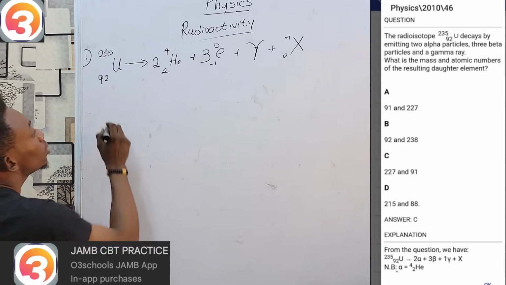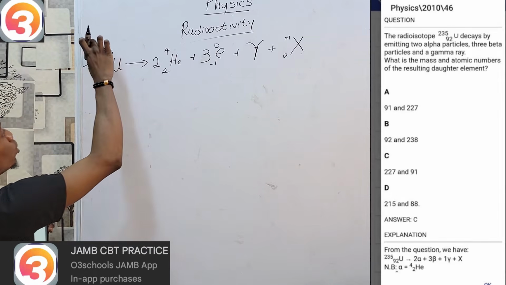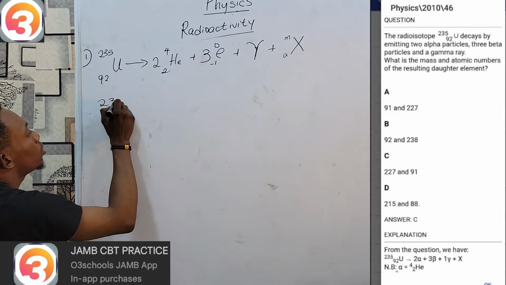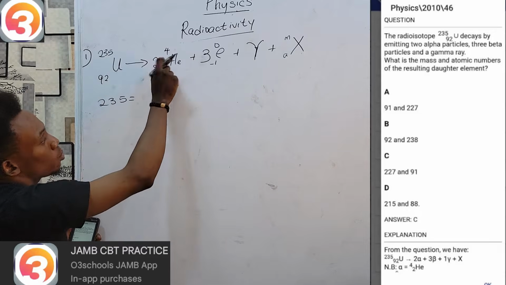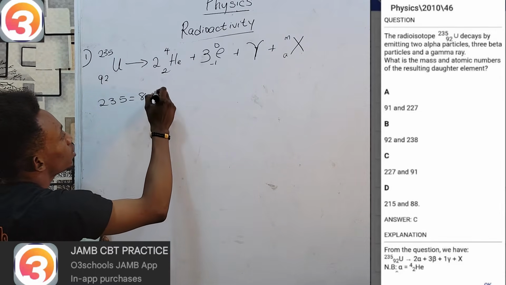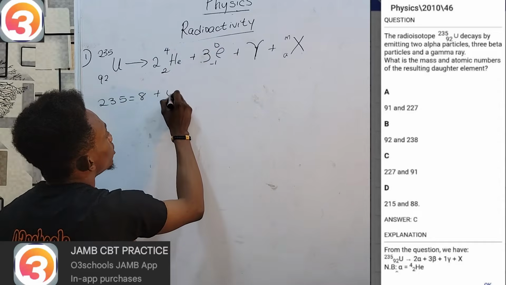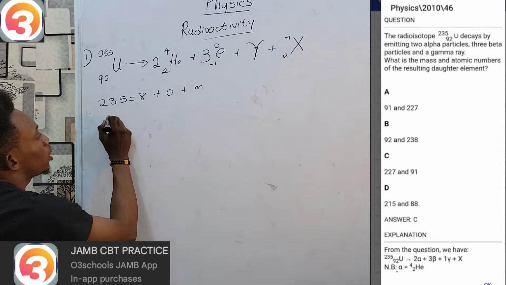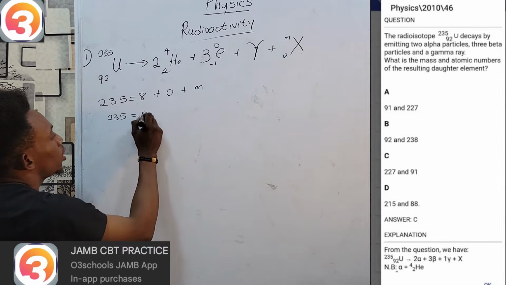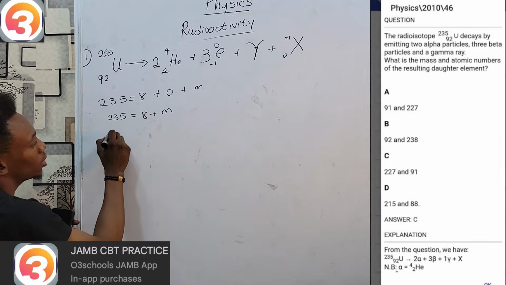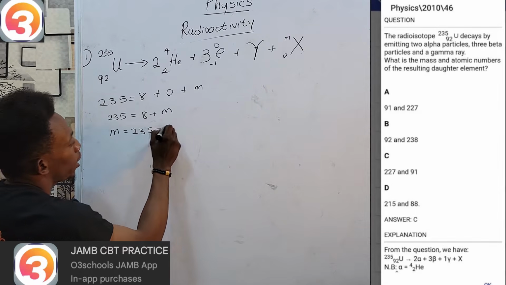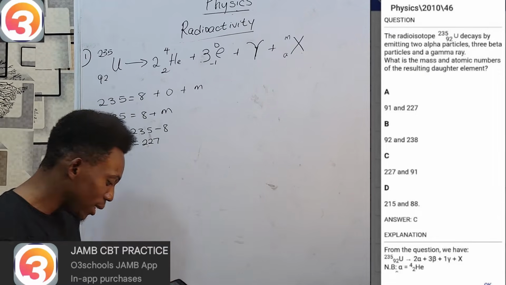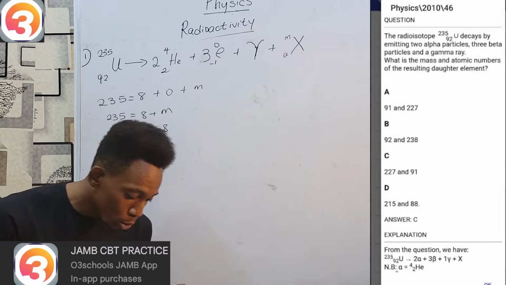As we did in the explanations, when dealing with the mass number, take a look up here. 235 equals, for the alpha particles, 4 times 2 is 8, 3 times 0 is 0, gamma is a ray, it does nothing, plus M. So 235 equals 8 plus M. Collecting terms, M equals 235 minus 8, and that is 227. Getting that, I should already know that my answer must be option C.